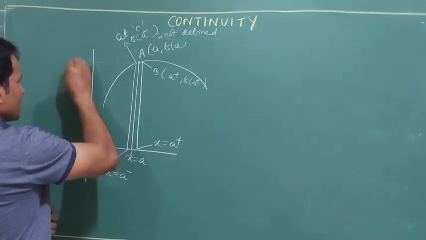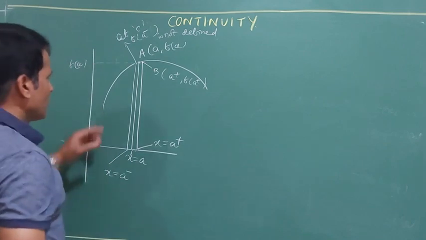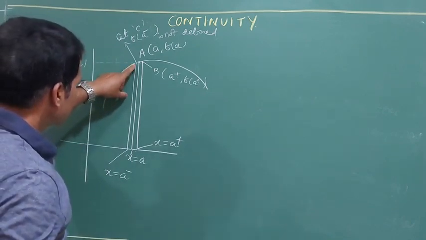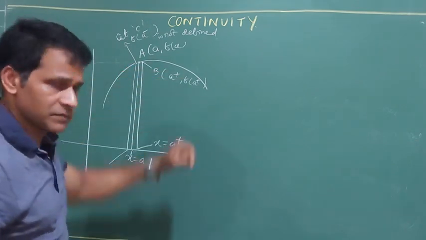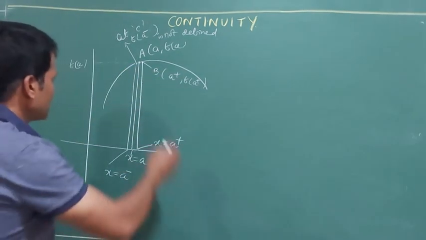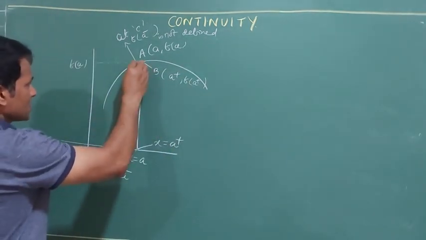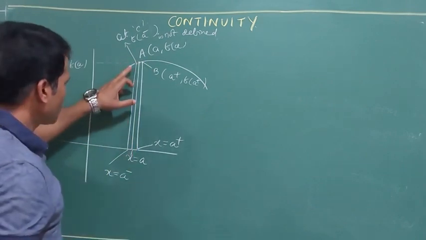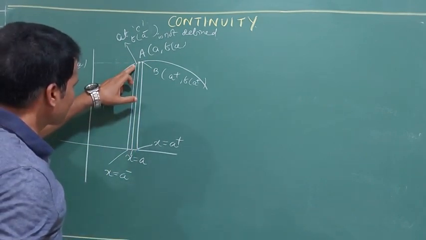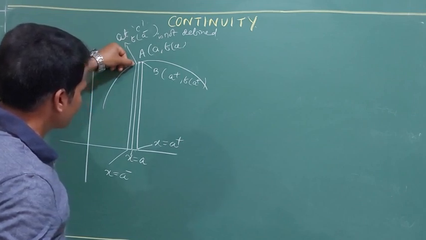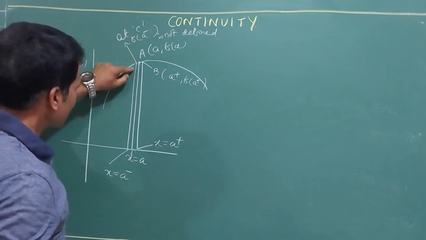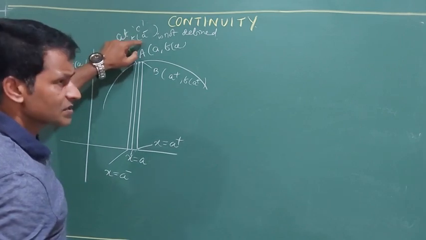When I go to the LHL, that point doesn't lie on the curve. Suppose I take the point c here, you can see it is clearly not lying on the curve. There is a gap, so I have written at c, it is not defined.